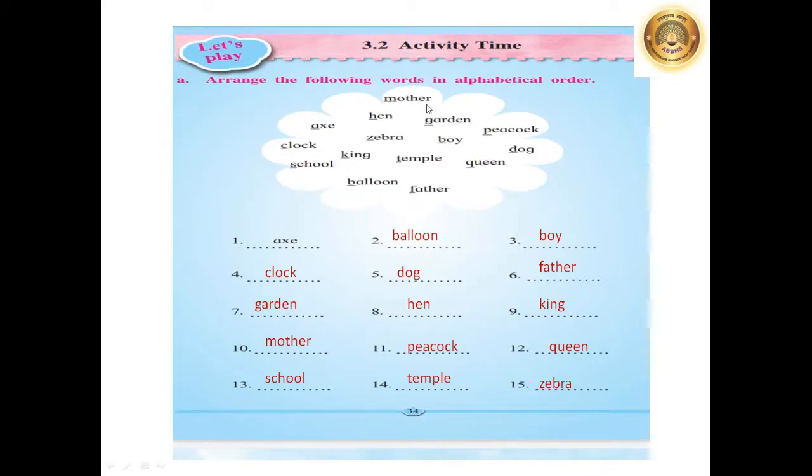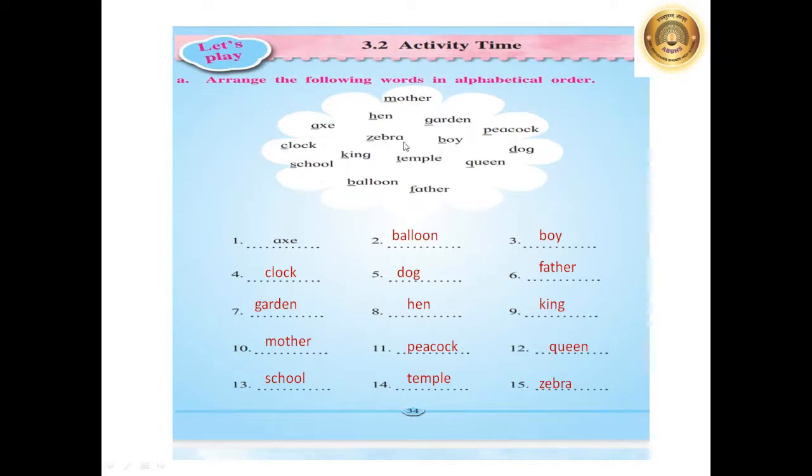M-O-T-H-E-R, mother. This word is starting from the letter M. A-X-E, axe, starts from A. H-E-N, hen, starts from H. G-A-R-D-E-N, garden. The word starts from letter G. P-E-A-C-O-C-K, peacock. This word starts from letter P. Few more words are here.